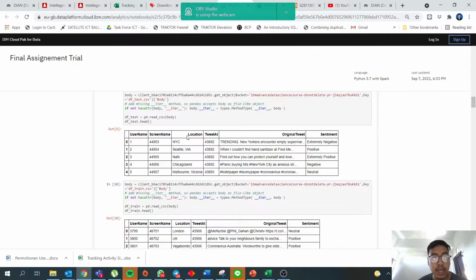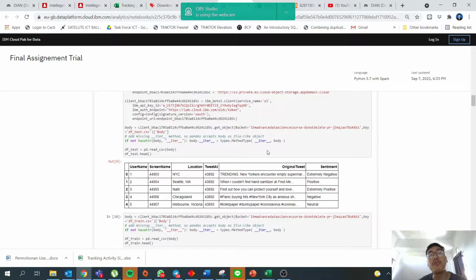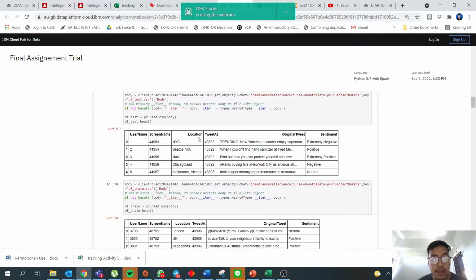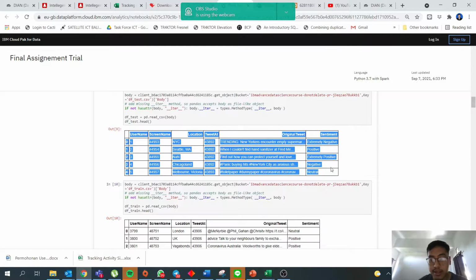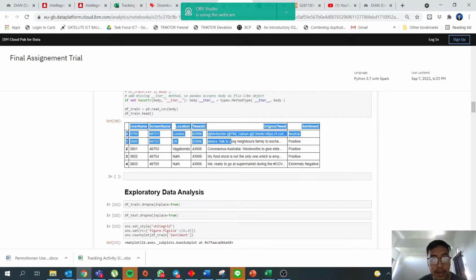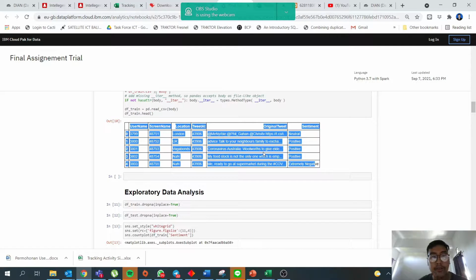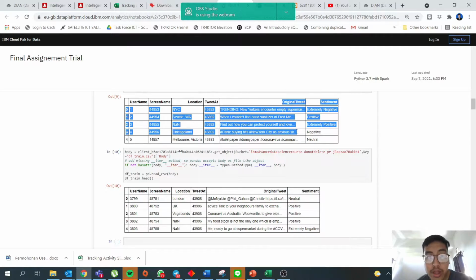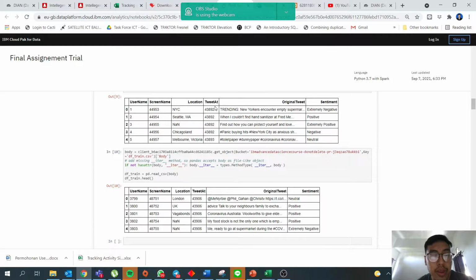I got this dataset from Kaggle. So this is my test dataset, and then this is my train dataset. The columns that I will use are only the original tweet and the sentiment, and I will drop the other columns such as username, screen name, location, and tweet at.